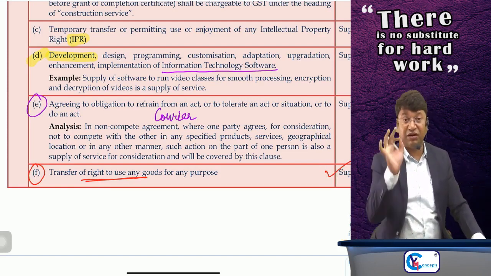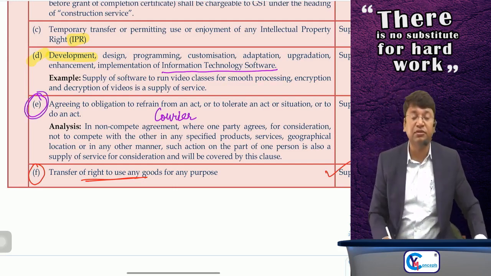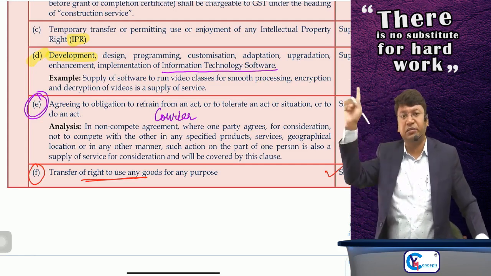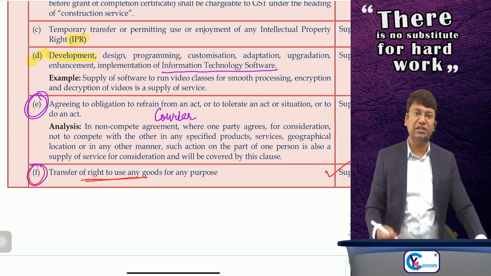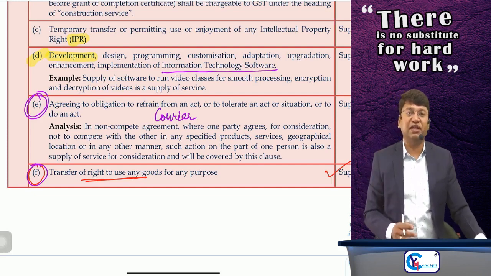Clear? Done. Sir, one very big and very good circular is given regarding this. This big circular we will be discussing at the end of chapter number 9. Okay, sir. Transfer of right to use any goods for any purpose is supply of service. We have already discussed this. Clear? So these are the 6 sub-paras in para number 5.